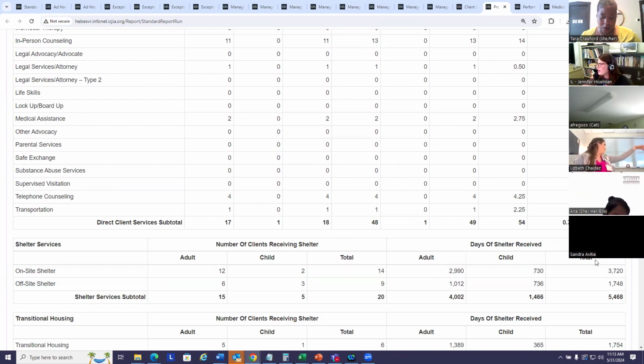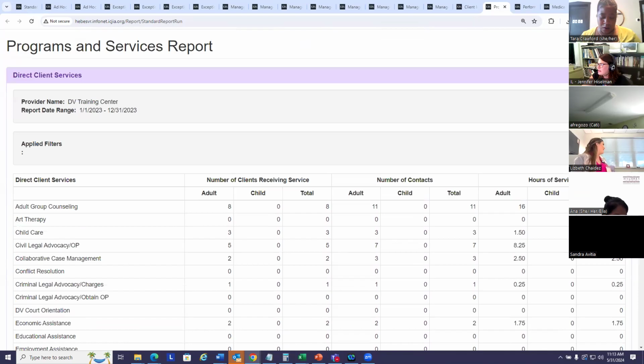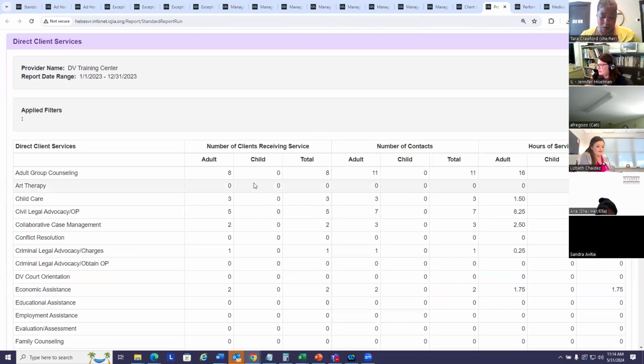And then it breaks it down by adults and children. It does not break out by new versus ongoing clients. So just note that this means everybody that you have provided service to during whatever time period you've selected is included in this data table.